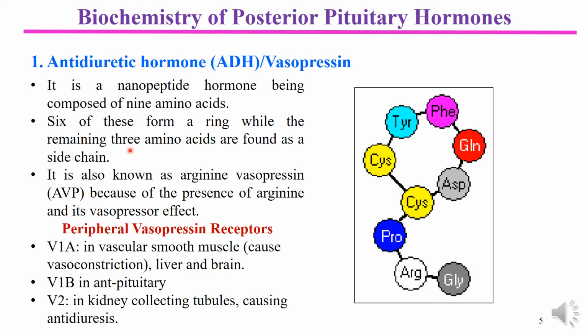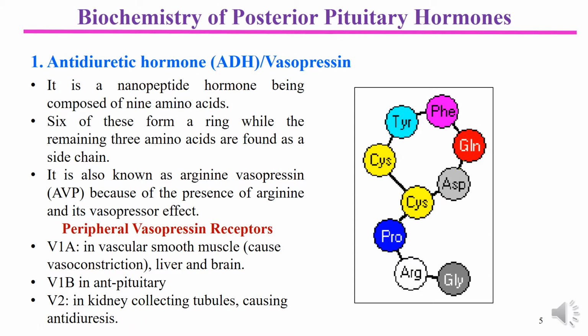V1B receptors for the ADH hormones are present in the anterior pituitary, while the V2 receptors for ADH hormones are found in the kidney, particularly in the collecting tubules, where they cause antidiuresis. Antidiuresis means they prevent the loss of water. Formation of urine is decreased by the action of ADH through V2 receptors in the renal tubules. As a result, a concentrated and reduced amount of urine is formed, and all of this phenomenon is called antidiuresis.